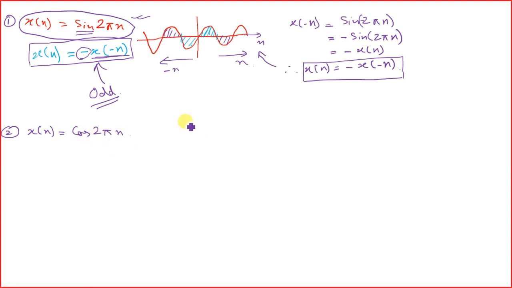Okay, let's again first look into the system in a graphical manner, and then we will go into the mathematical domain. So cos 0 is 1, so it starts like this, and it goes on. Similarly in the negative domain.